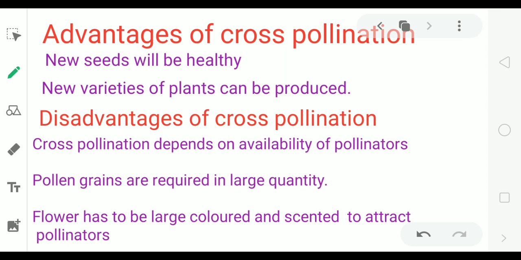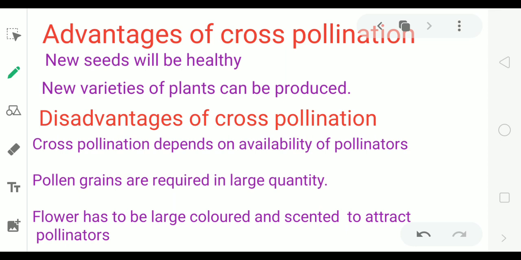Wind carries pollen grains from one plant to other plant. Or when insects are available. They sit on one plant, then fly to other plant and carry pollen grains. So first disadvantage of cross-pollination is that it depends on availability of pollinators.